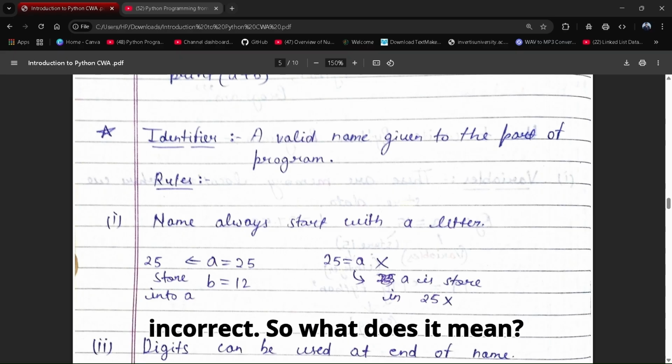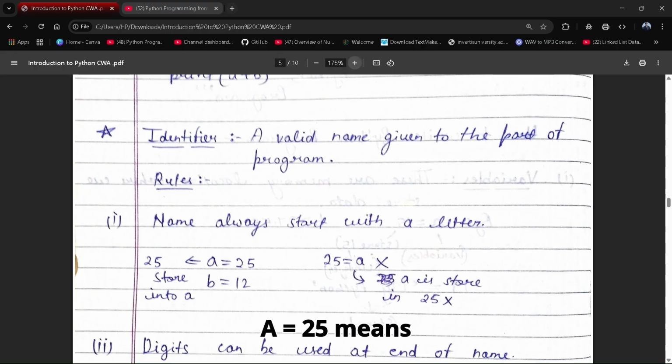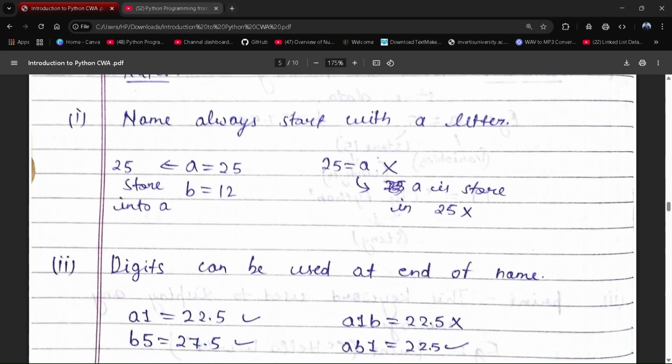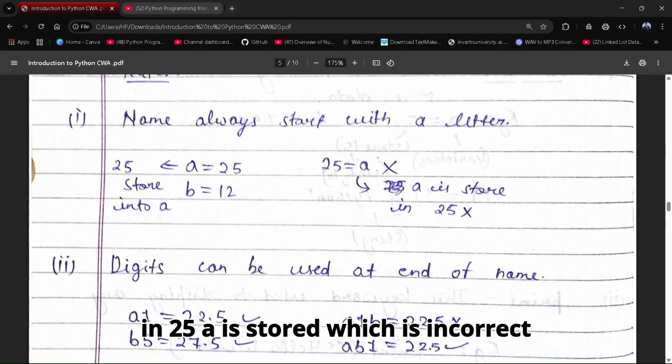So what does it mean? a equals 25 means 25 is stored in a, and b equals 12 means 12 is stored in b. But if you write 25 equals a, it would mean a is stored in 25, which is incorrect, which is not possible.